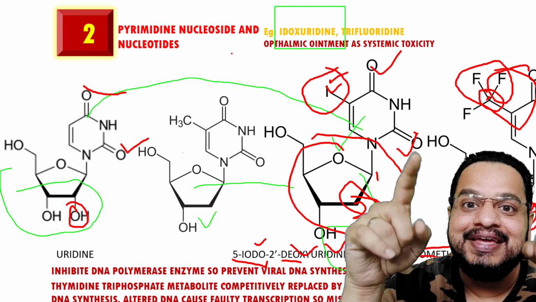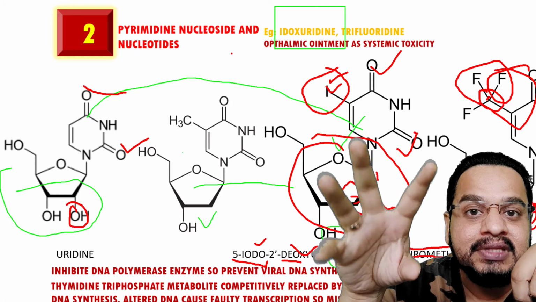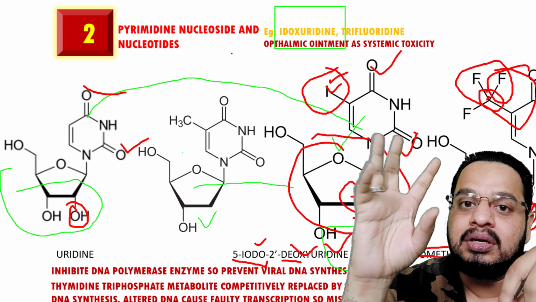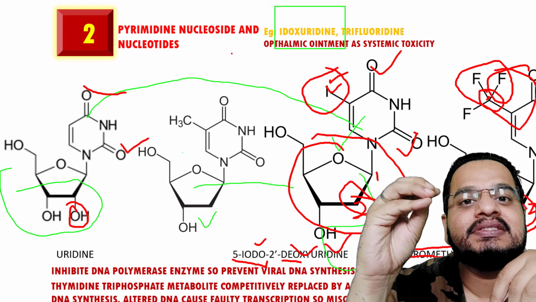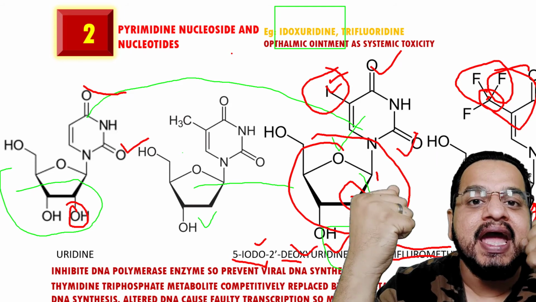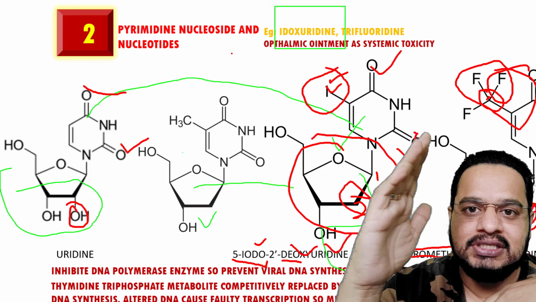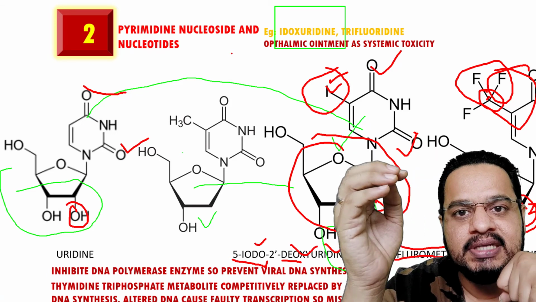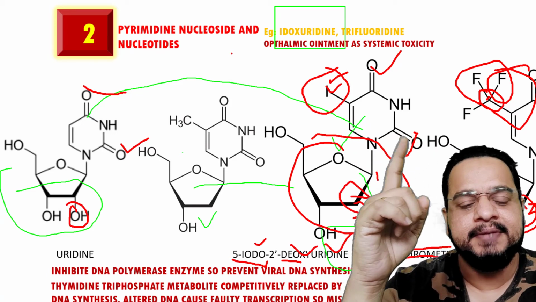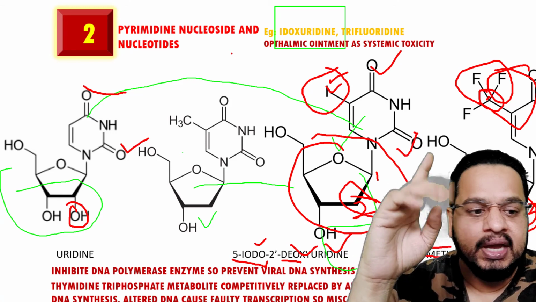That is, miscoding is going to take place. The wrong DNA will be synthesized, and the wrong protein will be synthesized. As they are anti-metabolites in nature. So the structural similarity you understand. First thing is the structural similarity and how to name it, that also you have understood.